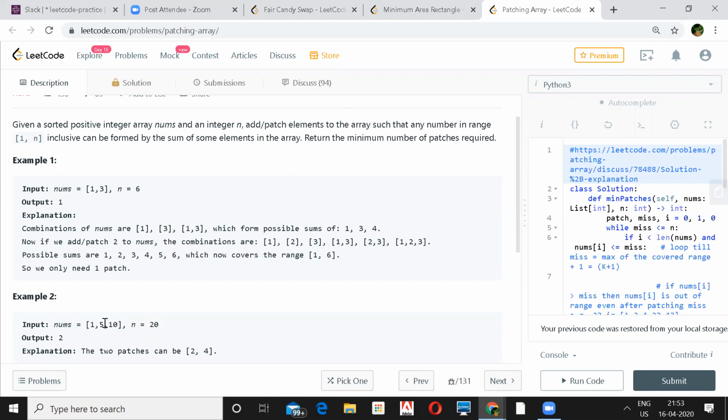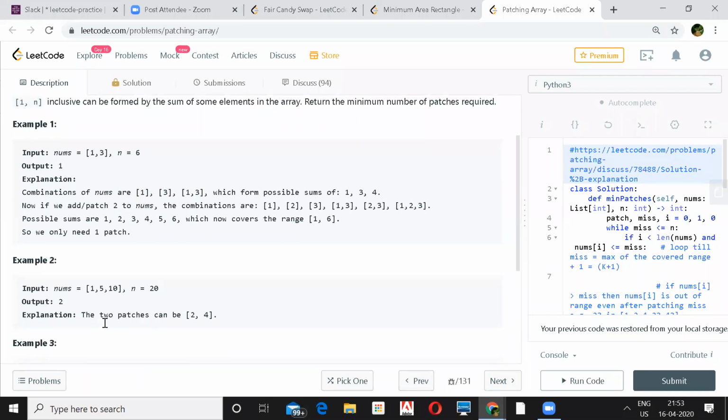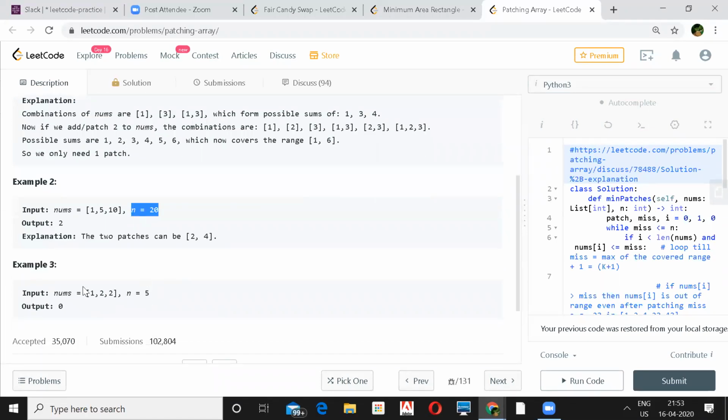Okay. So we need to generate all the sums from 1 to 20. Exactly. 1 should come, 2 should come, 3 should come, 4. All the individual numbers, we should be able to generate them. Yes, which can be done if you add both 2 and 4. Yeah, makes sense. And here, everything you can generate, I think. 1, 3, 3 plus 2 is 5, and 2 plus 2 is 4. All the possible sums you can generate.